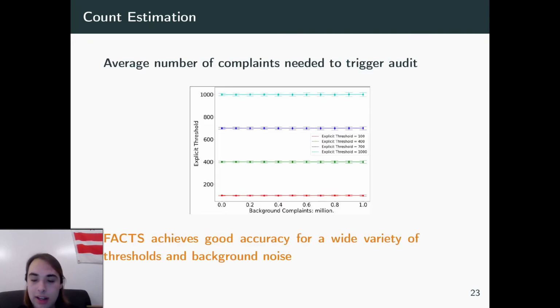So in actual experimentation, what we see is that even with a large number of background complaints, meaning a large number of complaints on other messages, for a single message, the actual threshold that is reported as triggering an audit is very close to the explicit threshold that we set. And this is great because that means that FACTS achieves good accuracy for a wide variety of thresholds and background noises when we're doing this approximation.